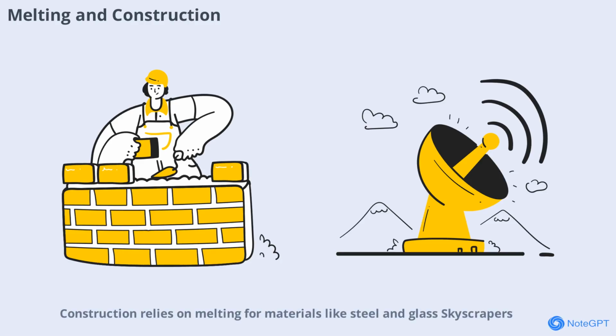Construction relies on melting for materials like steel and glass. Skyscrapers, bridges, and homes are built using materials shaped by melting and molding. Advances in melting technology have made construction faster, safer, and more efficient.